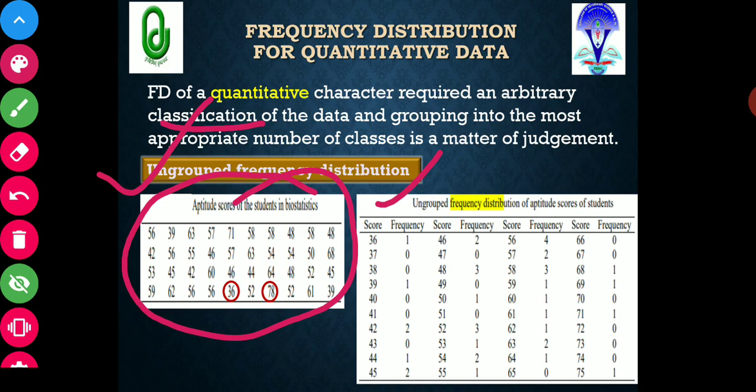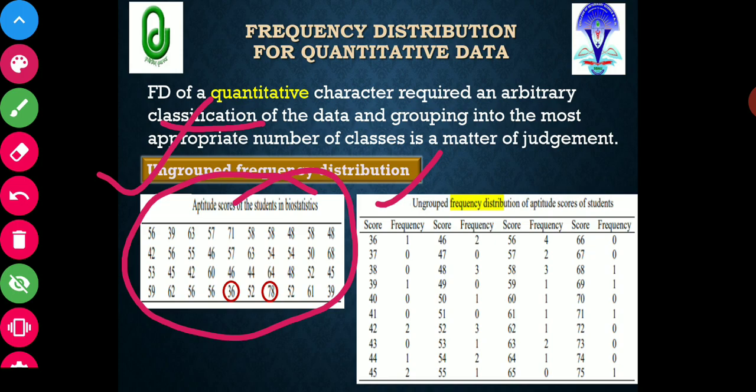Now I have to see how many times this 36 score is available in our original data. I went through the data, and it tells me that 36 is present only one time, then 37 is not present, 38 not present, 39 one time. Similarly, 42 in this data is present 2 times, so I will write 2 against that 42.